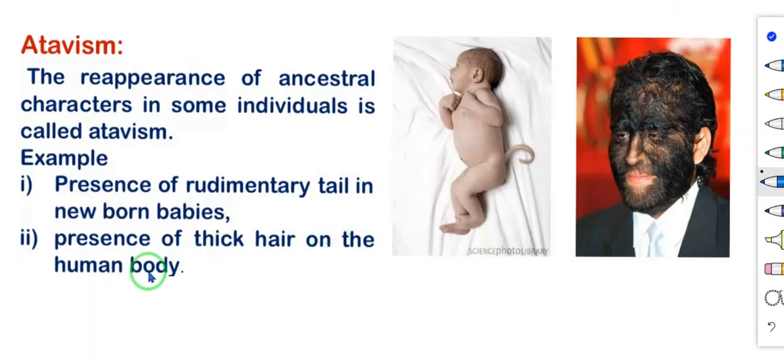Then, second one, presence of thick hair on the human body. See in this human picture. Here on the face also we are seeing hair, but this character is very, very rare. Till now we did not see such a type of person. Is it, children? This is an ancestral character. This is known as what? Atavism. The reappearance of ancestral characters in some individuals is called atavism.